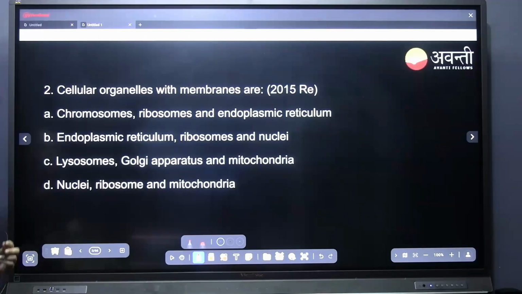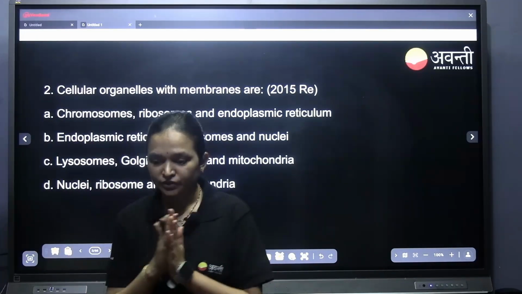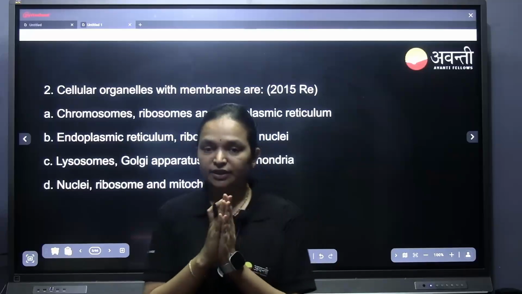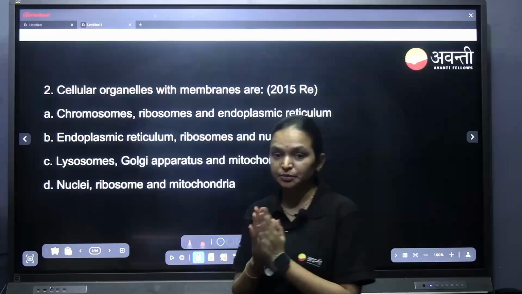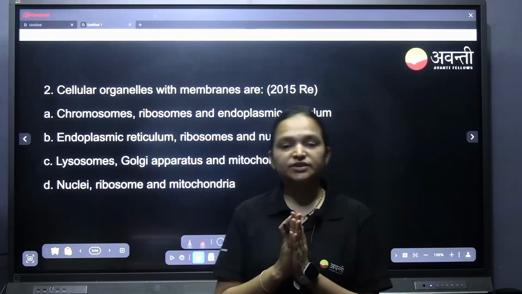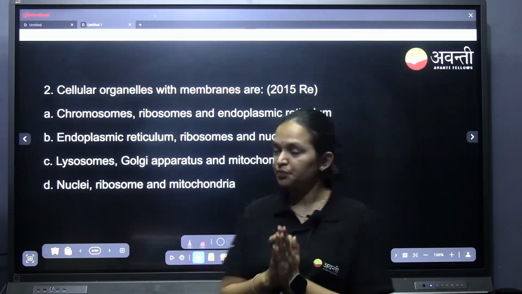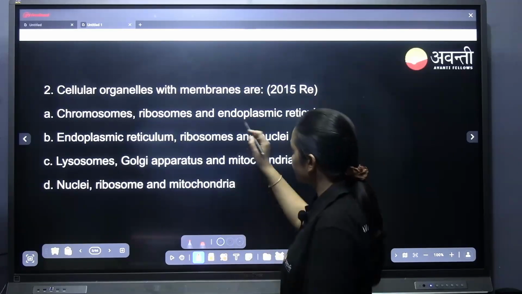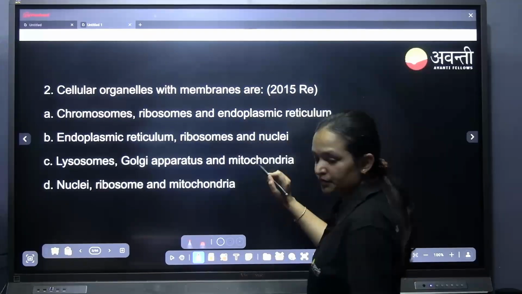The next question is cellular organelles with the membranes are. Cell organelles with the membranes. One of the cell organelles which does not have a membrane is ribosome. So wherever the ribosome is, especially in the eukaryotic cell, one of the cell organelles which does not have a membrane is ribosome. So wherever the ribosome is there, you just mark it as wrong. So we need to mark the cell organelles which have membranes.